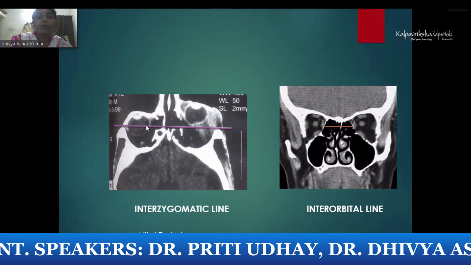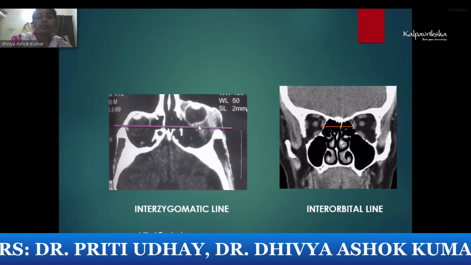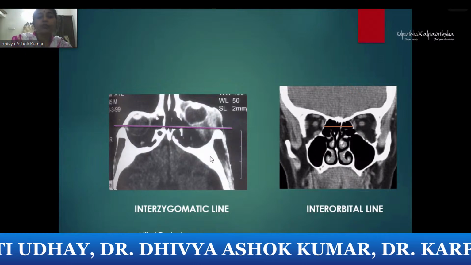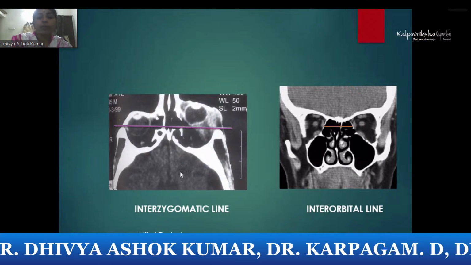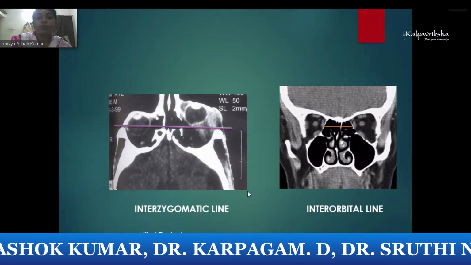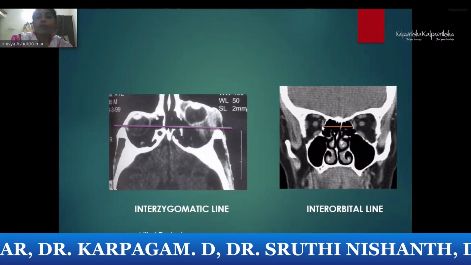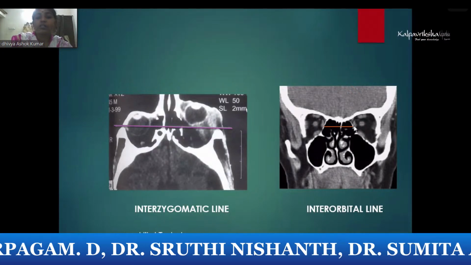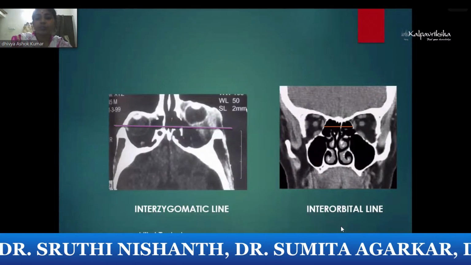So half of it will be inside, but as you can see here, the entire globe is outside, so there is a proptosis. This is the Hertel method of evaluation of the proptosis. Interorbital line is the other evaluation, where the distance between the medial orbital walls is measured.